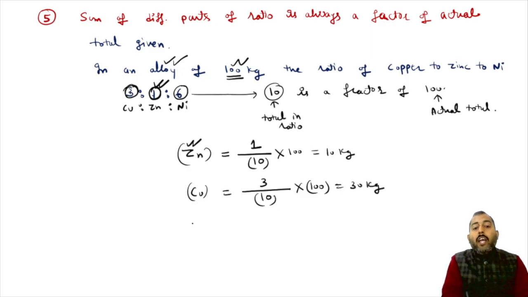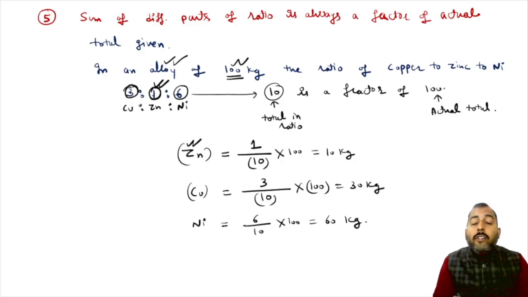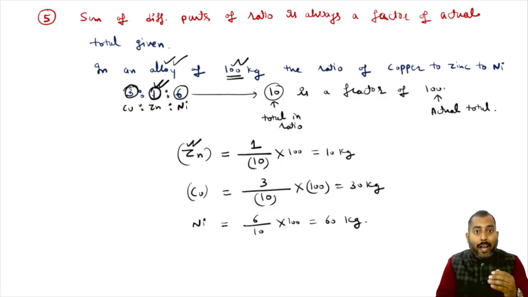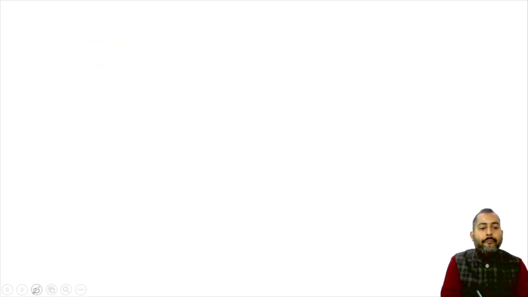And similarly, if you want to find out nickel, nickel will be equal to 6 by 10 into 100, which is 60 kg. So remember, the sum of the different parts of the ratio will actually be a factor of the actual total. Okay, I hope all these points are clear. Now let us utilize all these points to solve some questions based upon ratio. So let's move forward now.